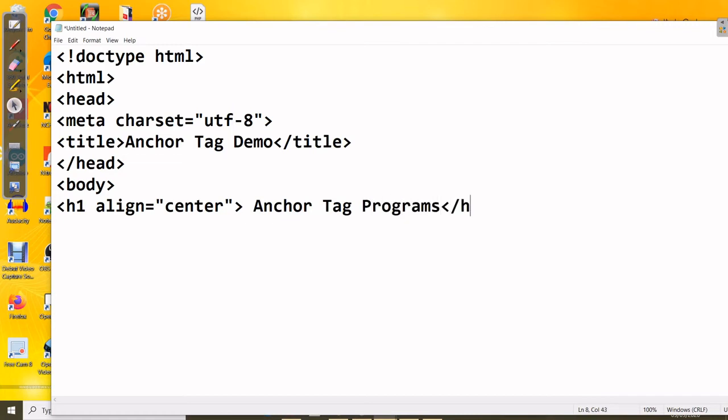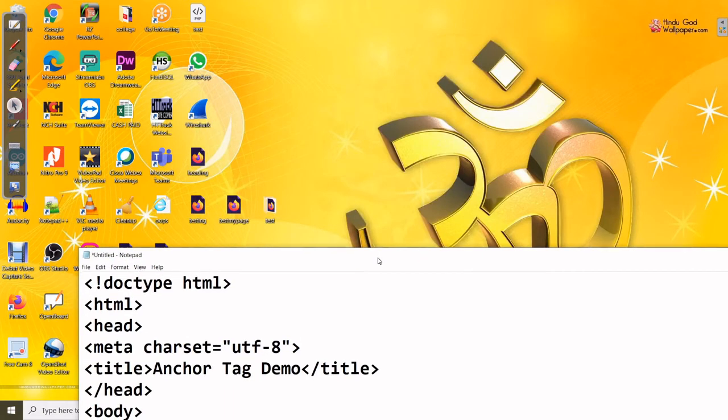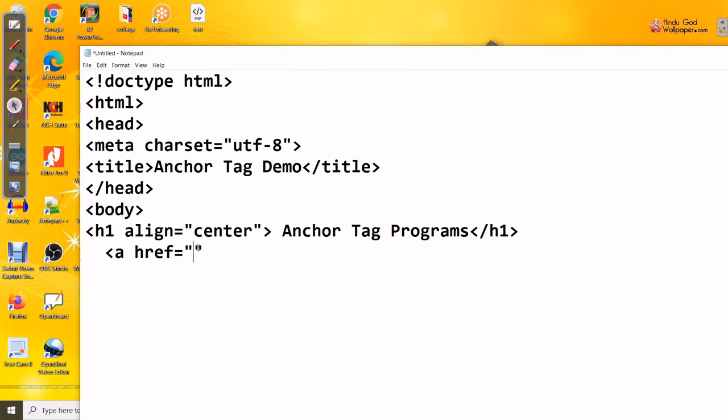Now close H1. Now coming to the syntax: a href equal to double quote. Now you see, what name did I use last time? Test my page. So I'll give here test my page dot html.